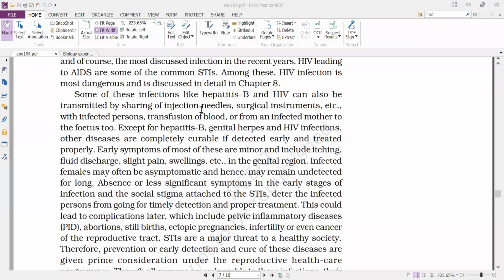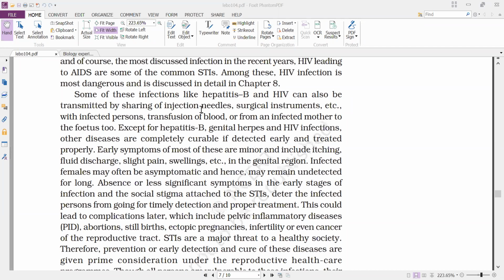Gonorrhea, syphilis, genital warts, herpes, chlamydiasis, and trichomoniasis are transmitted only through sexual intercourse.